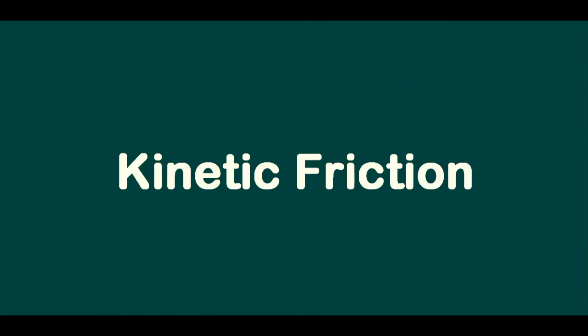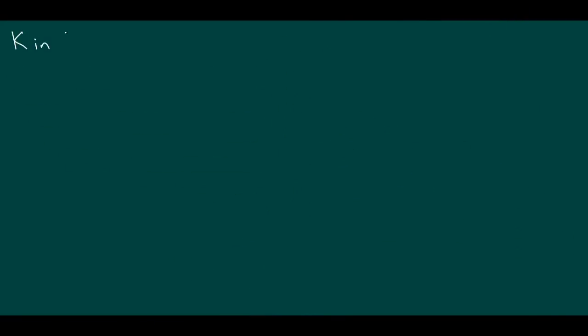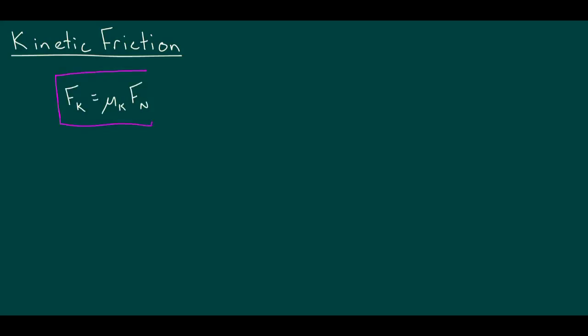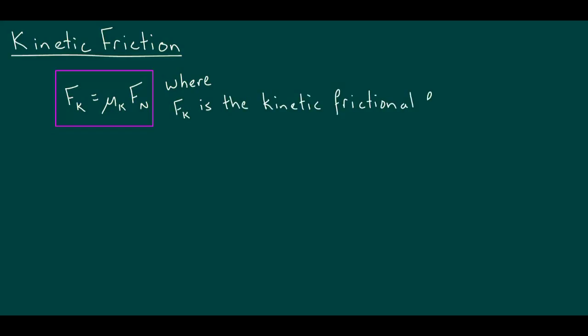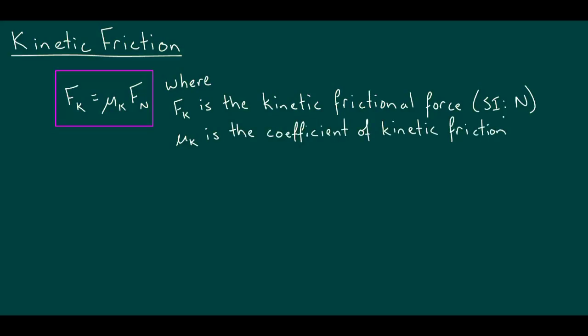Now, in general, it's easier to keep an object moving than it is to get it moving. That is, it requires less force. This suggests that friction changes once an object is moving. We call this form of resistance to motion kinetic friction. While the details are complicated and beyond the scope of this course, a simplified view attributes this to a drop in the coefficient of friction in the case of moving objects, or kinetic friction, compared to the static case before the surfaces move with respect to each other. The form of the equation is the same, the only difference is the value of the friction coefficient. To differentiate this from static friction, we use the subscript k for both the coefficient and the force of friction.